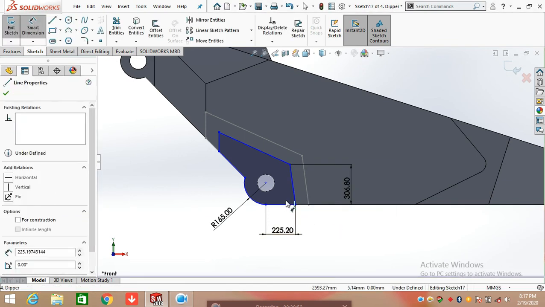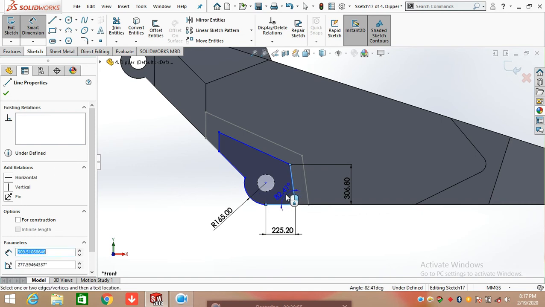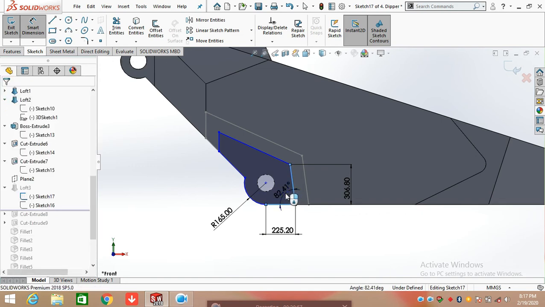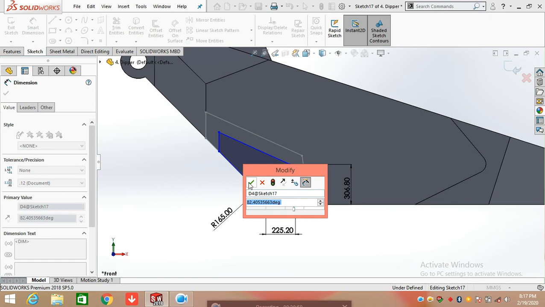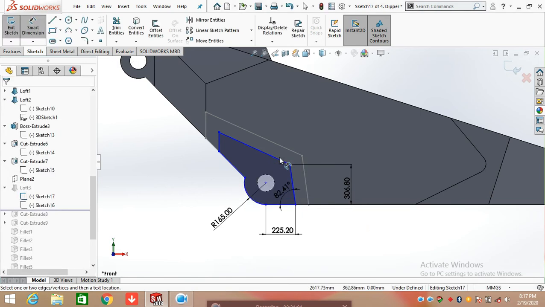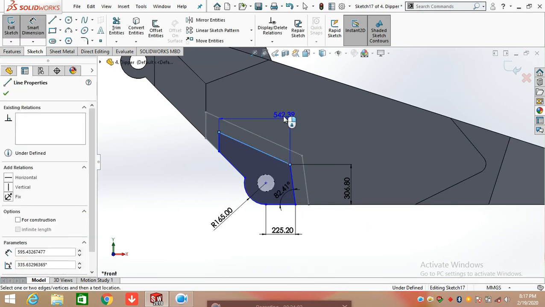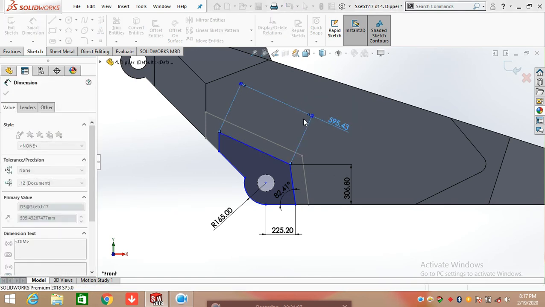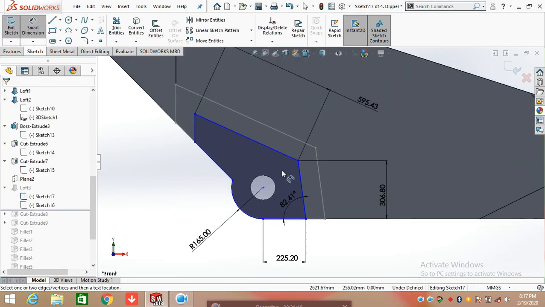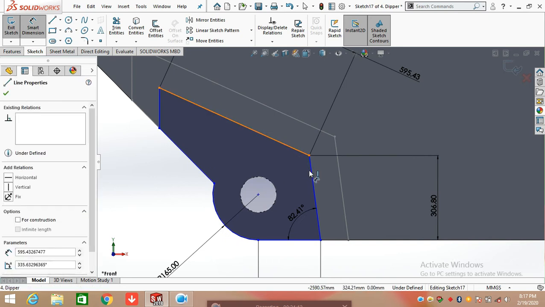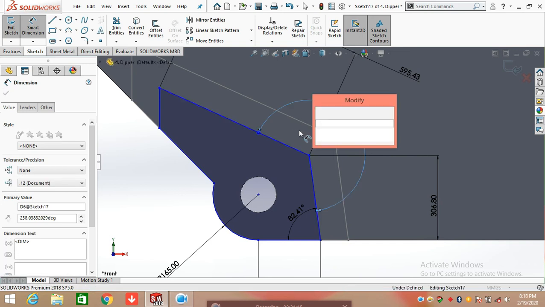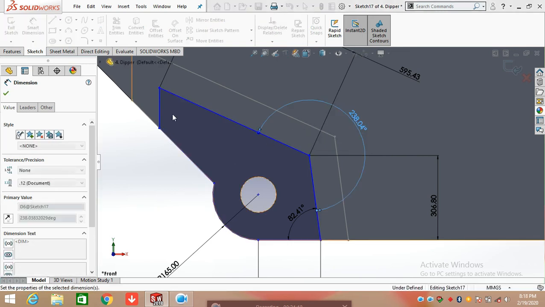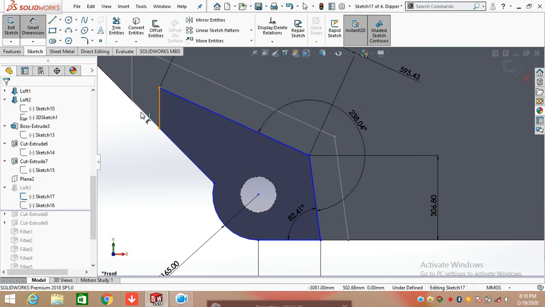Now defining the angle between both these two lines is 82.41 degree. Again draw a straight line is 595.43, and defining the angle between these two lines is 238 degree.